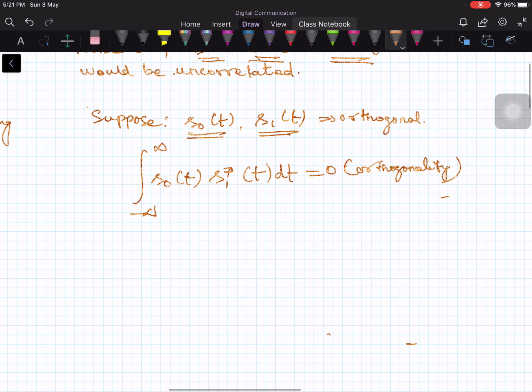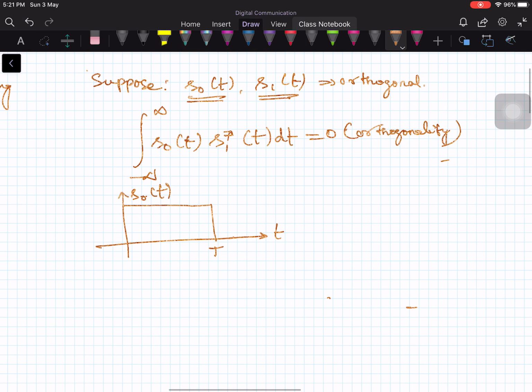Okay, orthogonality. Let us say my signal is like this. Let me call this s naught of t. It exists from 0 to T. Then let me take another signal, maybe I'll draw like this.